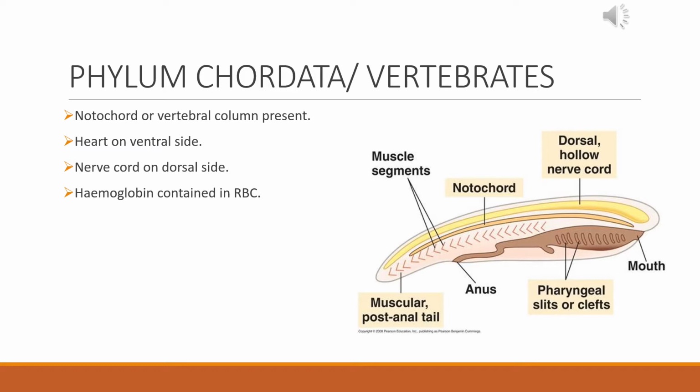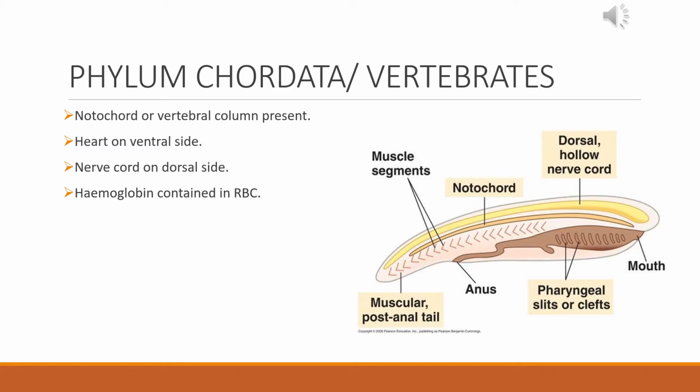Heart is present on the ventral side of the body. The nerve cord is also present on the dorsal side of the body, as we can see in the picture. There are muscle segments present in phylum Chordata, and there is also a post-anal tail. The tail might be well grown in some animals, or it might be rudimentary in some other animals.